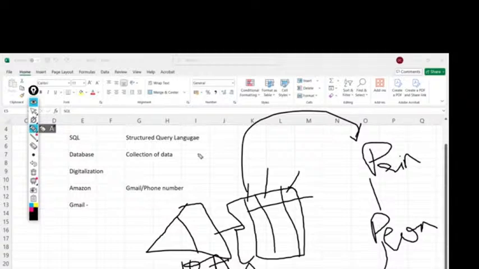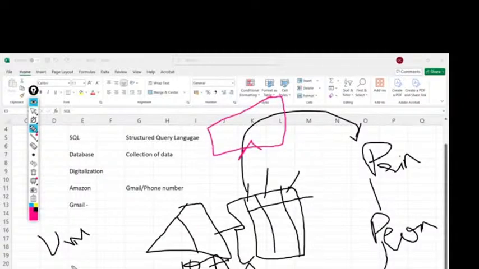Instead of storing the data inside registers, suppose they store the data in computers. To store data we have so many formats. Previously everything was done manually, handwritten in books. Then computers came into the picture, and they used to store data in the form of text files or Excel files. In Excel also we can store the data, correct?